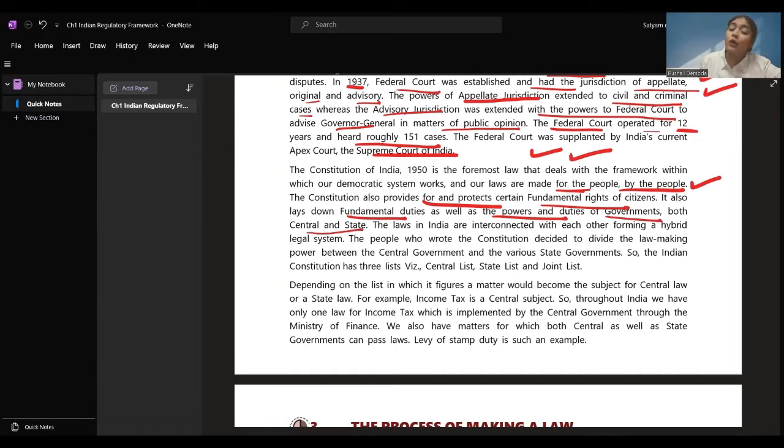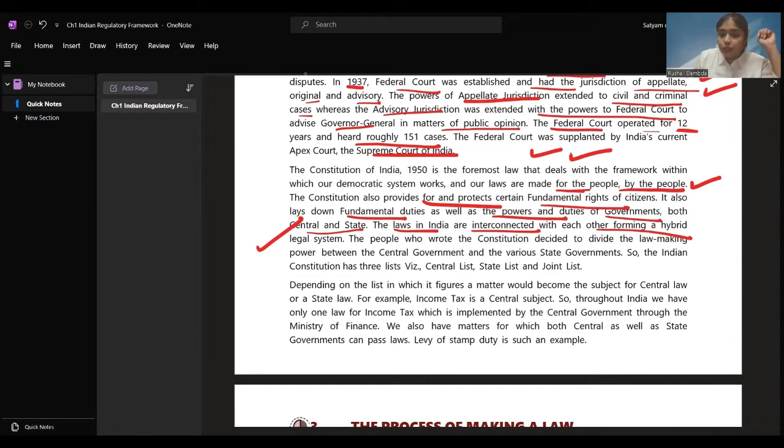It also lays down the duties of the normal Indian citizens and also the duties of the governments, including the central and the state. Laws in India are interconnected with each other, forming a hybrid legal system. All the laws in India are interconnected. And this constitution is the major one giving how we have to frame the laws. It is the major source of making any law.